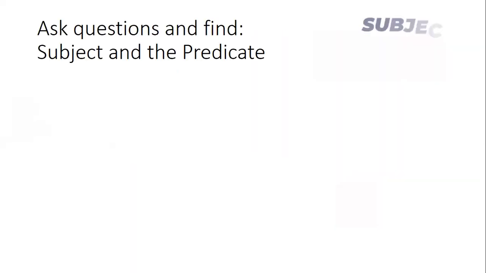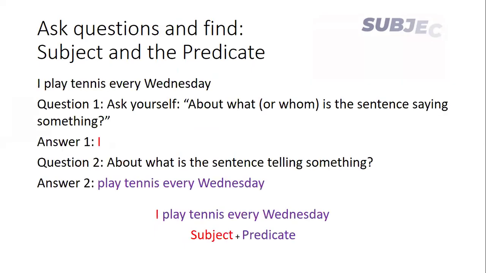Now, what is the easiest way to find out which is the subject and predicate? The easiest way is to ask questions about the sentence and you'll be able to easily identify which is the subject and which is the predicate. For example, I play tennis every Wednesday. The first and foremost question that you should ask is: about what or whom is the sentence saying something?